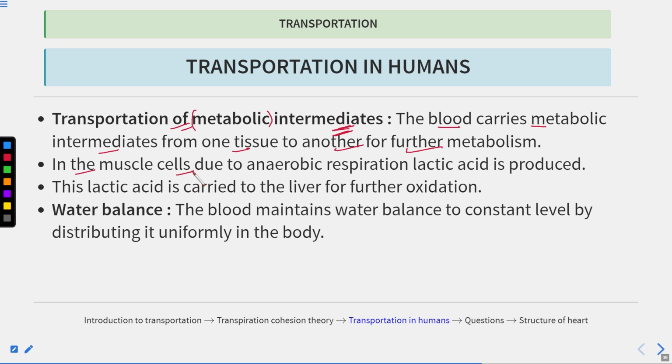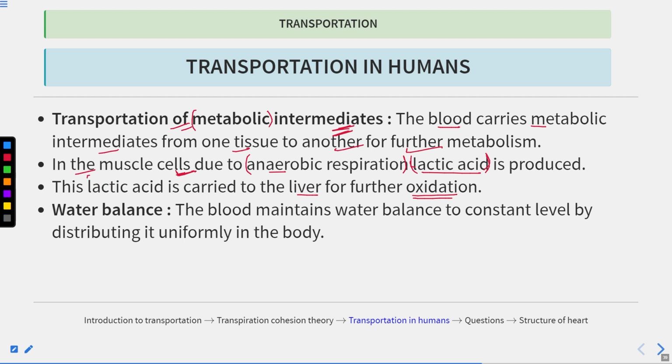Okay, so in the muscle cells, due to anaerobic respiration, lactic acid is produced. This you already know. When you do vigorous exercise, then what happens? There is limited oxygen or no oxygen available, and then the glucose is converted into lactic acid, and then you get the muscle cramps. So this happens during anaerobic respiration, or you can say during the lack of oxygen. Now this lactic acid is carried to the liver first for further oxidation. All right, this is clear.